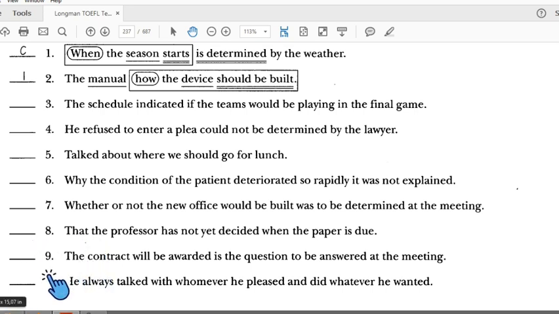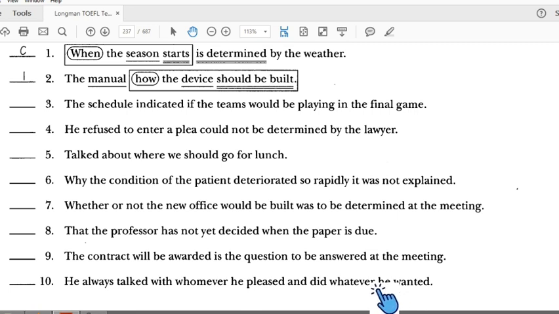Number 9, the contracts will be awarded. Is the question to be awarded? The contract will be subject, verb, directly verb, the question. There is no connector. It means number 9 is incorrect. Number 10, he is the subject of the verb "place" and "did", with "whoever", he subject verb, did, and "whenever", subject and verb.